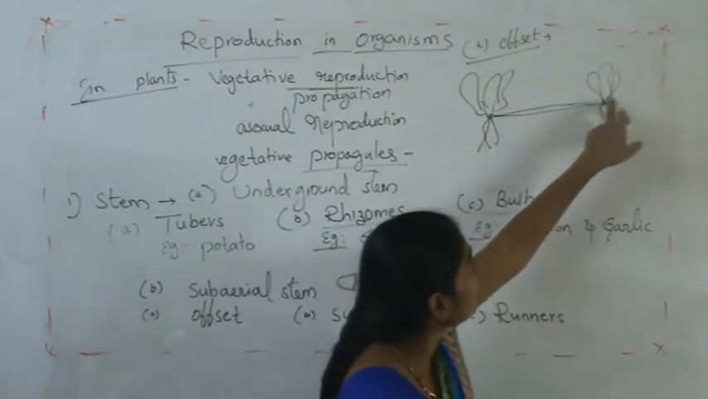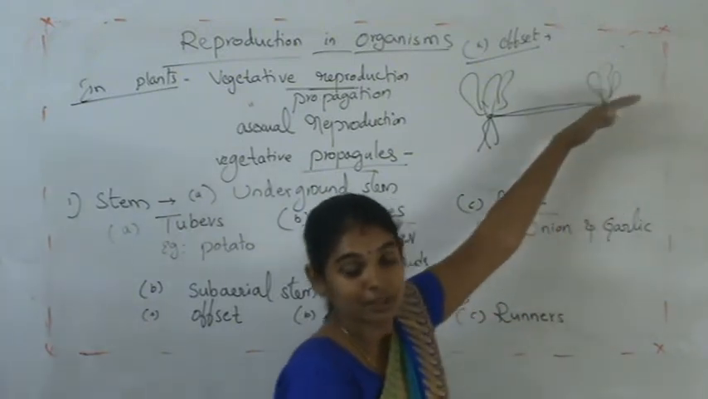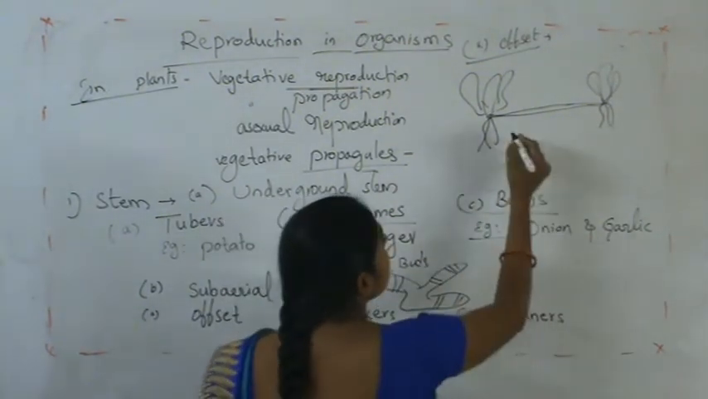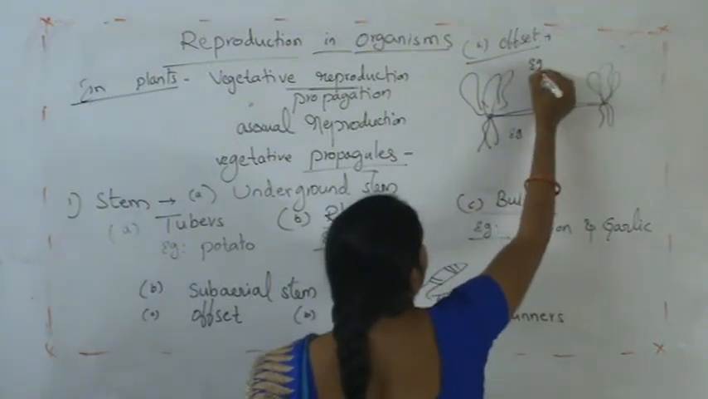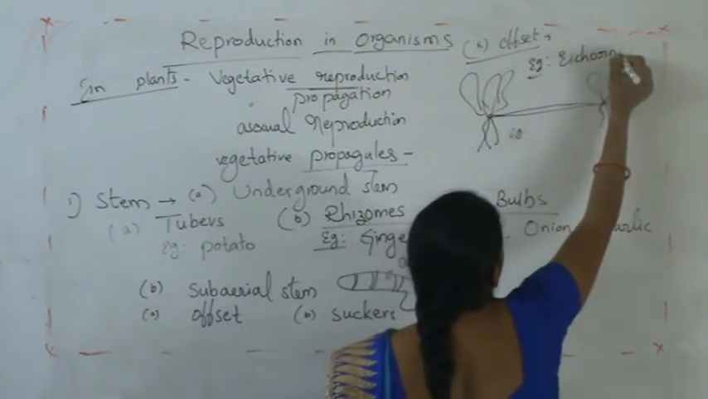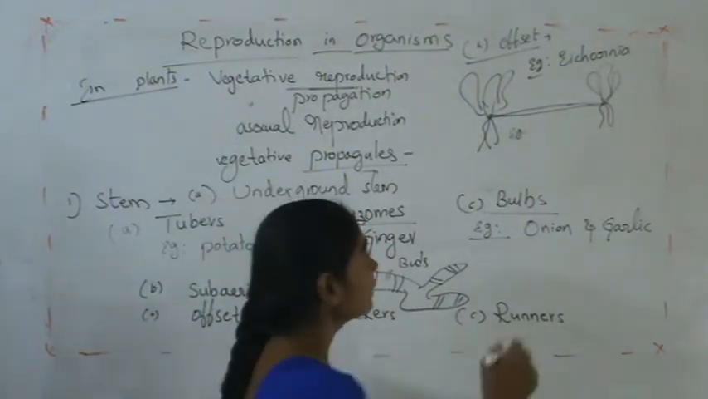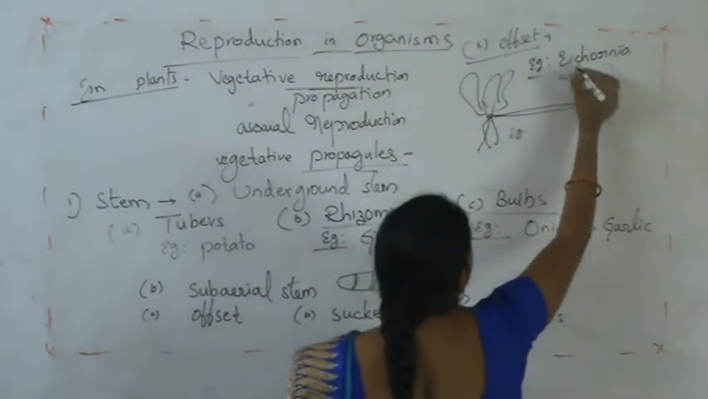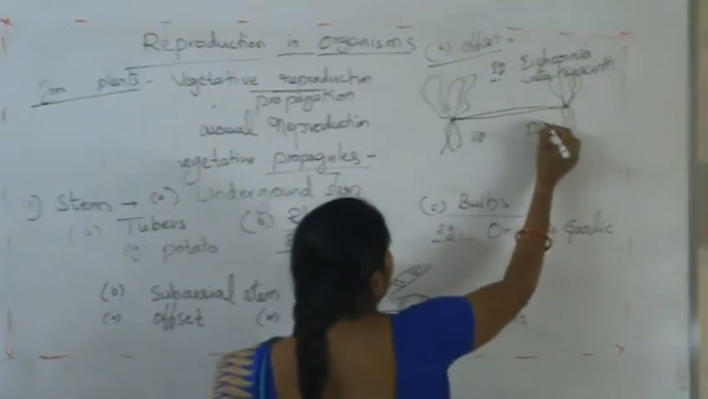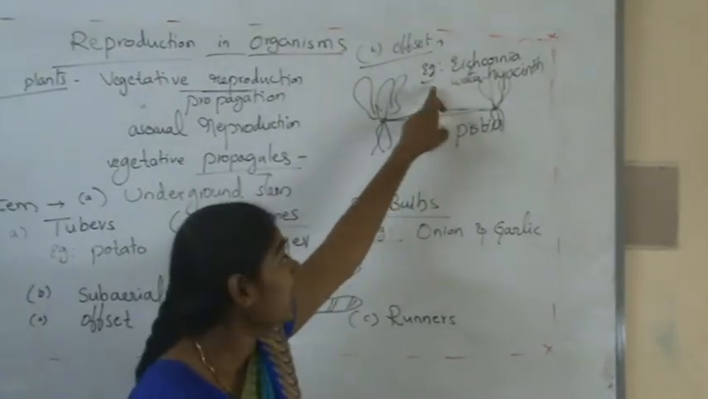And from this again one more horizontal branch will arise, and again the same, above the branch leaves are formed and below the branch roots are formed. So for this I like two examples. One is Eichhornia. It is commonly called water hyacinth. And another well-known example is Pistia. So Eichhornia and Pistia.